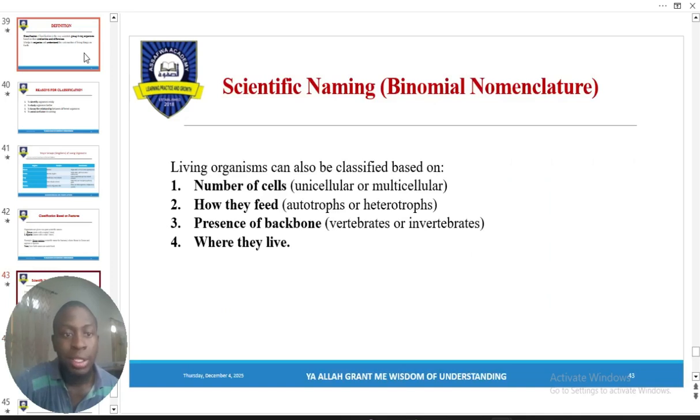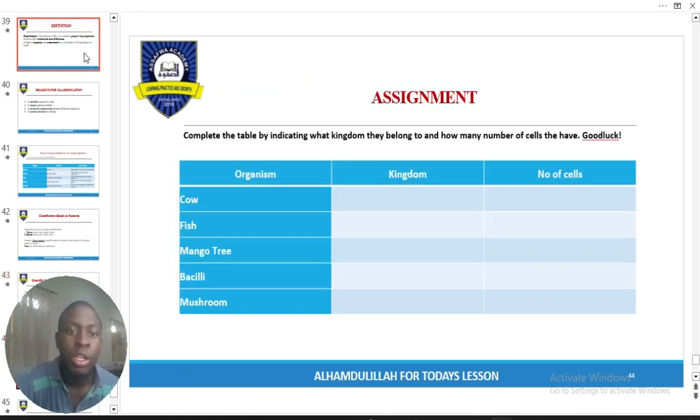Now, down to our last topic, right? This is our last topic. I believe we were unable to do this due to the unfortunate incident. So, scientific naming. The scientific naming of organisms is what we call binomial nomenclature. You can name them based on the number of cells, how they feed, presence of a backbone or not, where they live, their behavior, or how they give birth, right? You have animals that give birth to live young, and you have some that give birth in the form of eggs. You have oviparous. At your stage, I believe you don't understand that. You will come to know it.